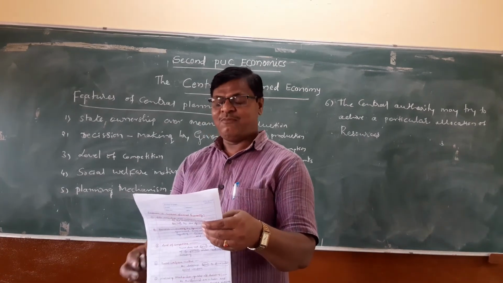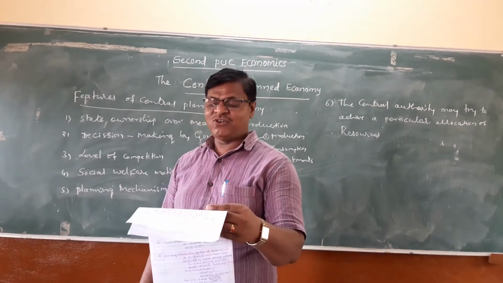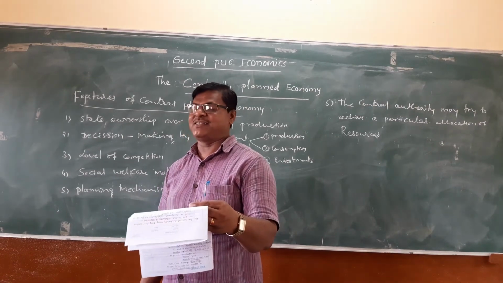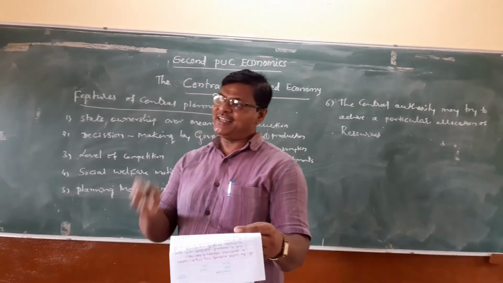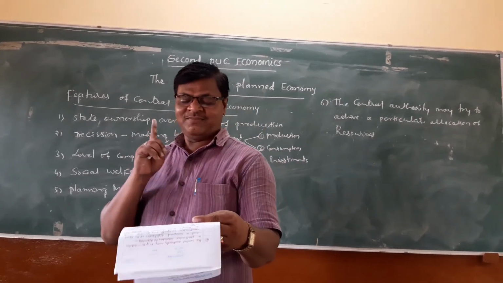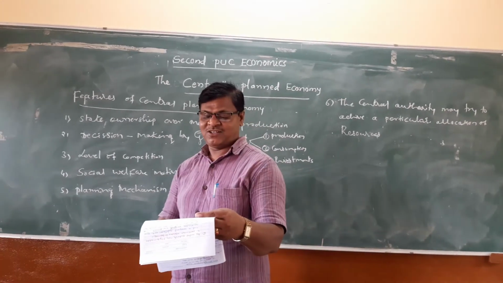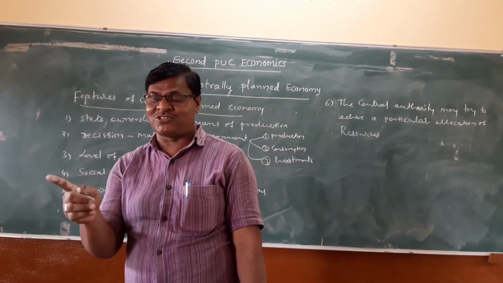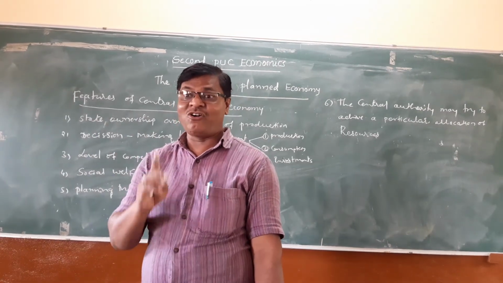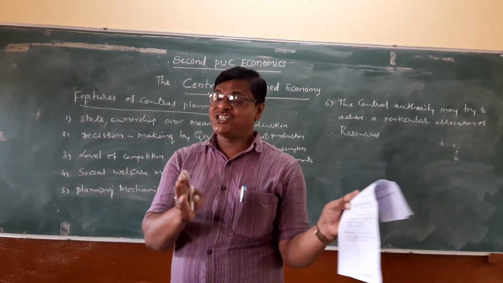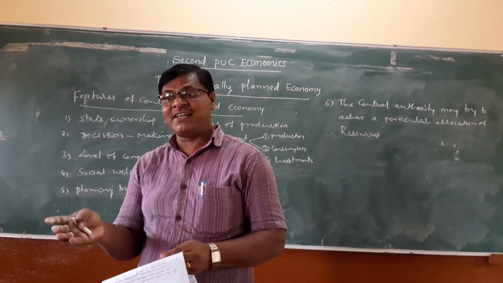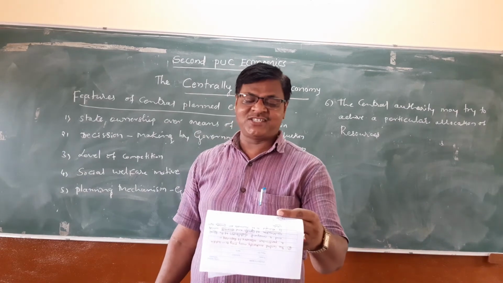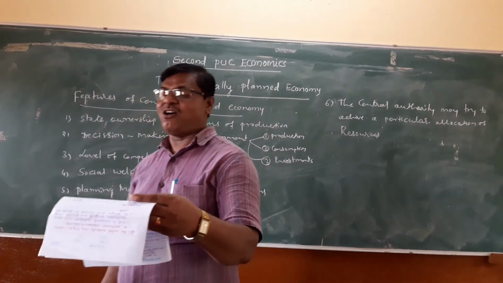For example, if it is found that a good or service which is very important for the prosperity and well-being of the economy as a whole, such as education and health services, is not produced in adequate amount by individuals on their own, the government may try to produce these services sufficiently and distribute them among the people of the economy.